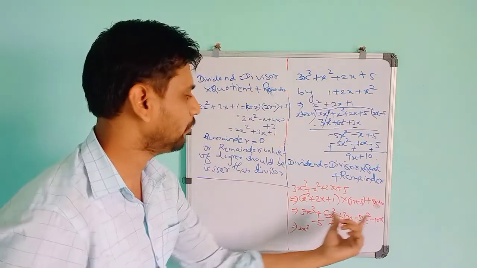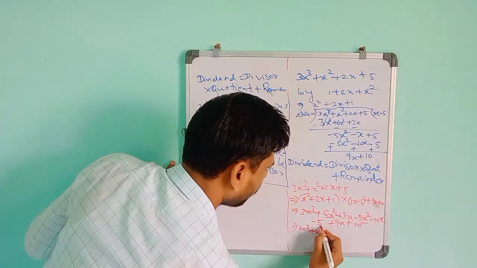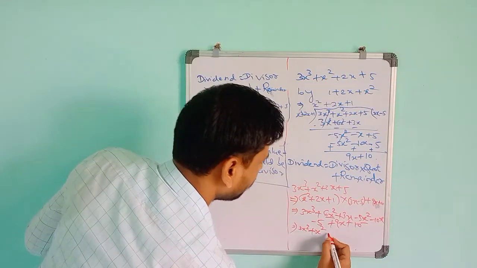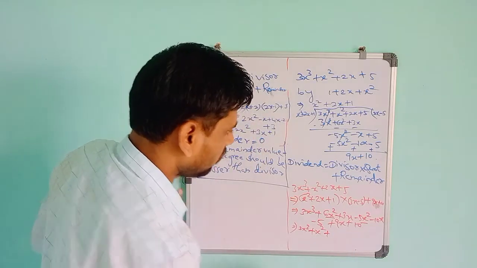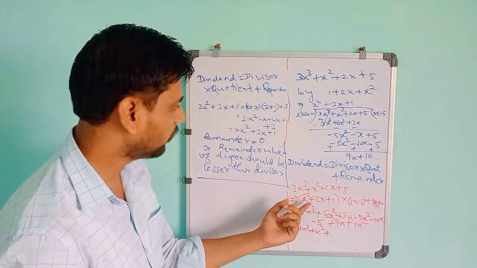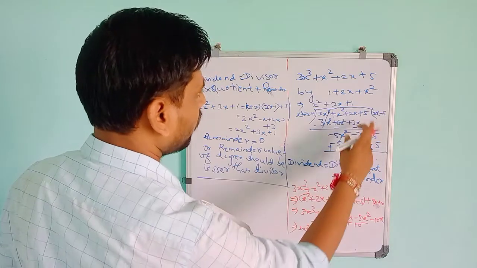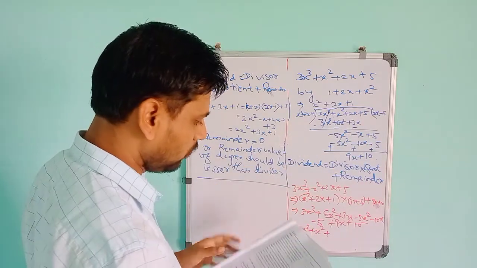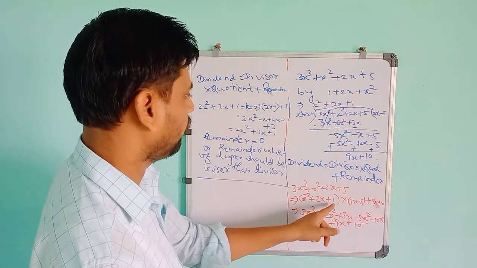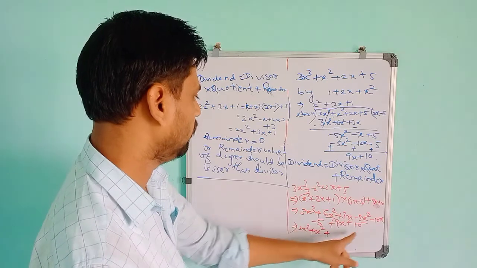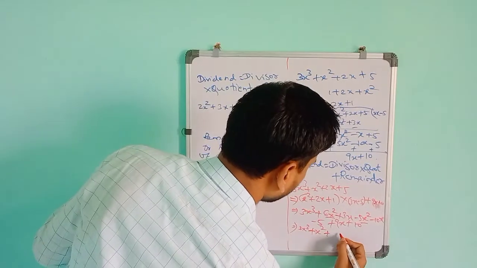You have to take the same terms, the same power, x square and x square. So 6x square minus 5x square is plus x square. Then minus 10x plus 9x. So it will become plus x square plus 3x minus 5. Okay, 3x minus 5, x square plus 2x plus 1. So here 3x cube, 6x square plus 3x. Then minus 5 is there. So minus 5 into 1 is minus 5. This one plus 10. So remaining 10 minus 5 is 5.